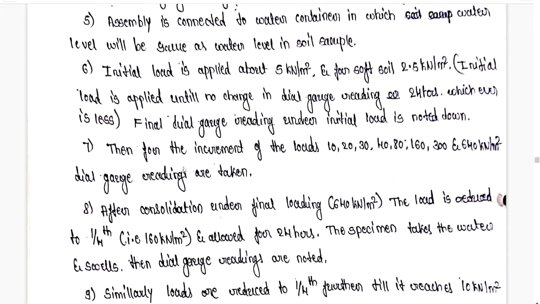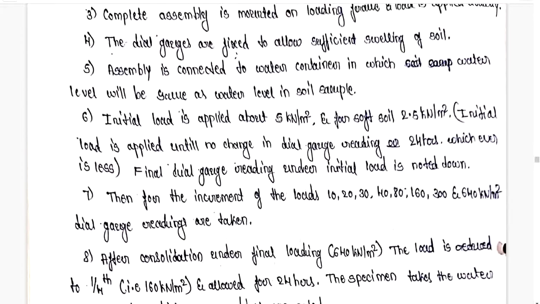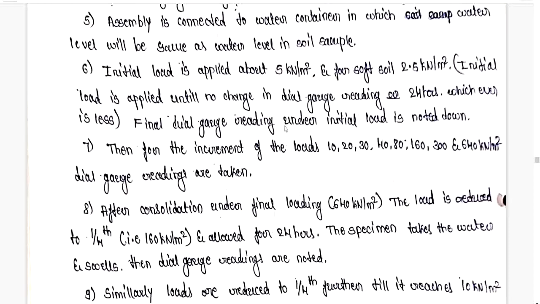For the increment of loads, that is 10, 20, 30, 40, 80 and 160, 300 and 640 kilonewton per meter square, dial gauge readings are taken. So after applying the initial load, we are going to apply the loads in increments of 10, 20, 30, 40, 80, 160, 300 and 640 kilonewton per meter square. Like this, for each increment we are going to observe the dial gauge reading.